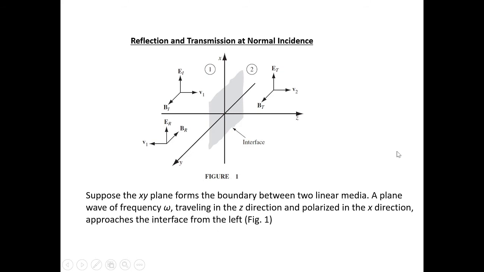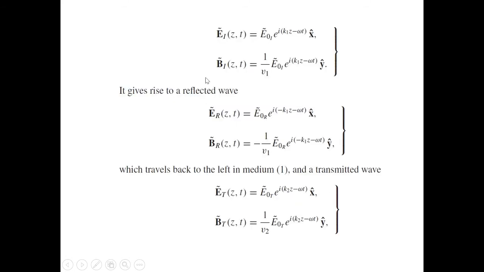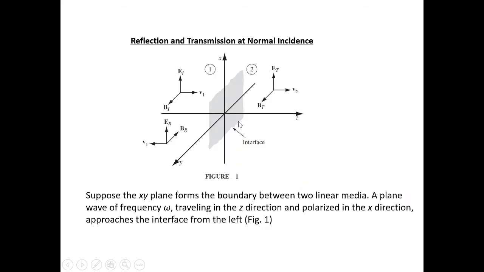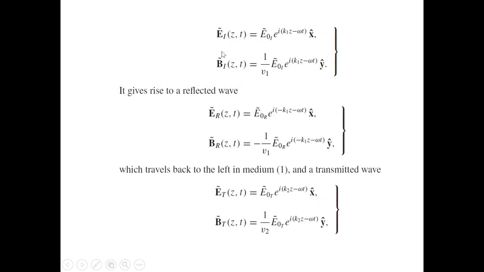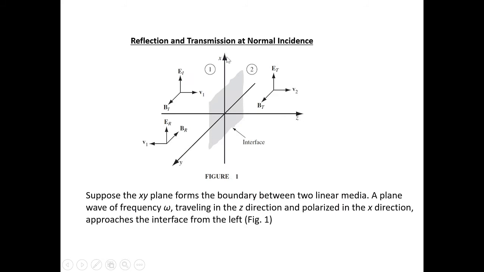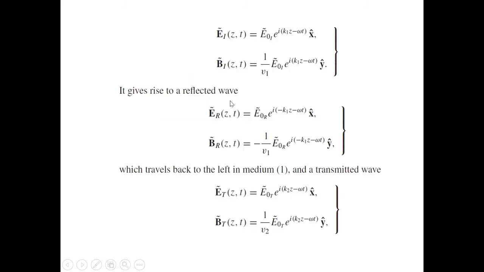This is the figure. Polarization means there is only one direction. From this figure, we can obtain first the incident wave. Ei(z) equal to E01 e raised to i(k1 z minus omega t) x cap, the unit vector. We can see this is the x direction.